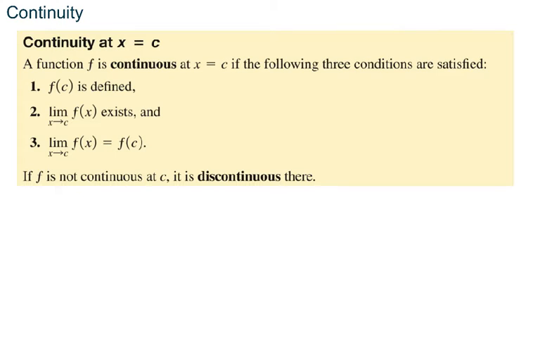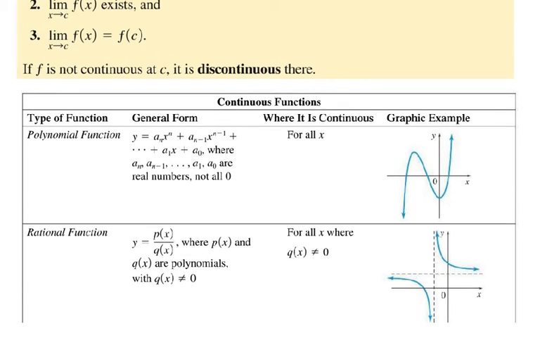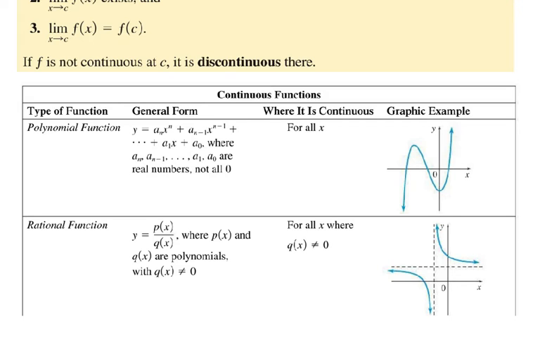Now, we have a couple functions that we talk about their continuity, and really when we think about continuity, another word we could use would be the domain. So sometimes you may be asked, say where this function is continuous, and essentially that's just saying what is the domain of the function, or on what regions can I draw it without lifting my pencil. So before we get into an example, I just want to look at some really common functions. As I've previously stated, polynomials such as quadratic, cubic, quartic, etc. functions, those are going to be continuous for all real numbers. Any polynomial is going to be continuous everywhere.